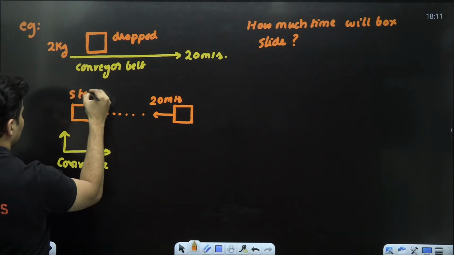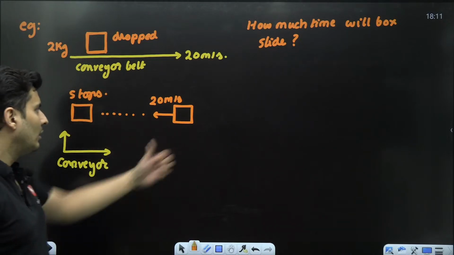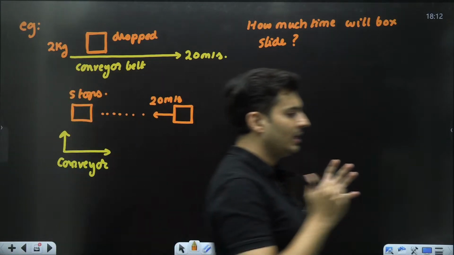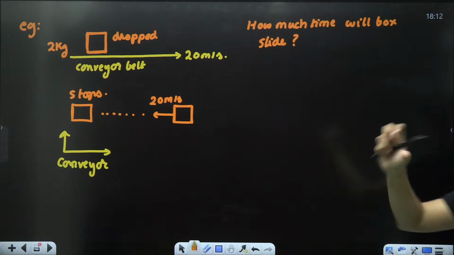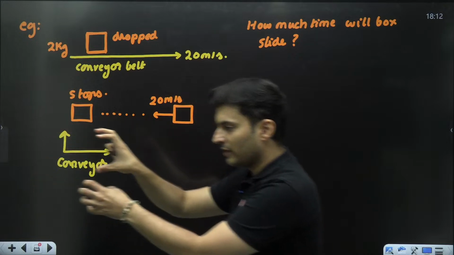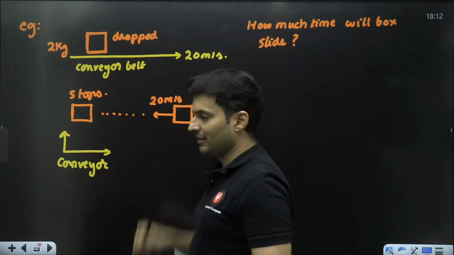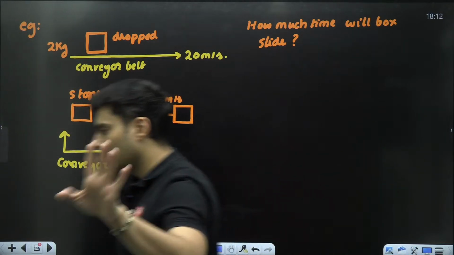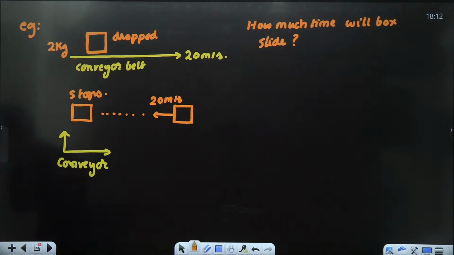It stops. See if this makes sense. The conveyor belt is moving front, the block is moving behind, and finally it stops and they both move together. Both of them moving together, that means they stop with respect to each other. Is that clear, everyone? Understood?